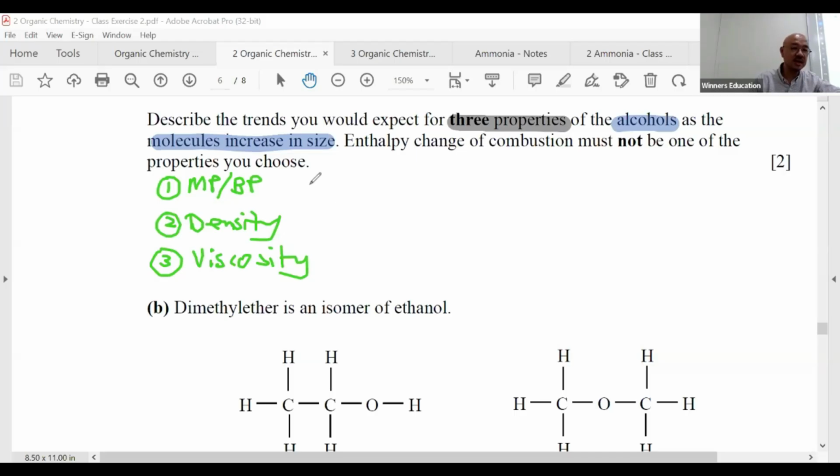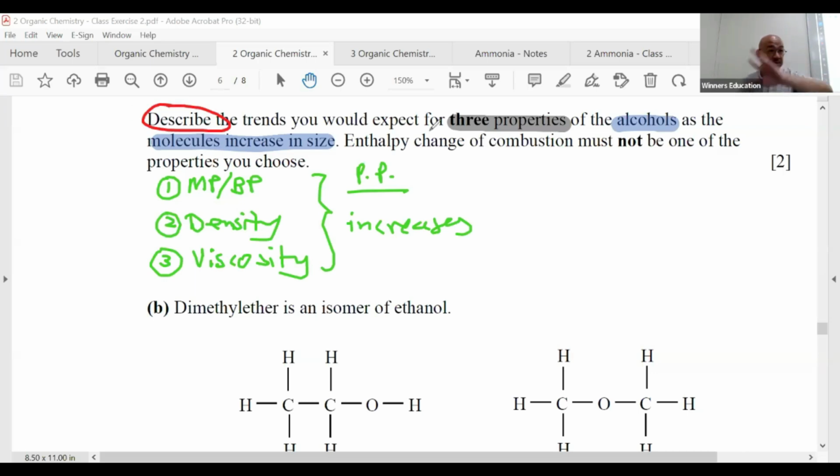As the chain gets longer, the physical property, PP, what happened? They all increase due to IMF. Remember this one? And we don't care about IMF because they never asked me to explain. They asked me to describe. If you describe and explain, then you must write the reason. No reasoning required for a 2 marks question like this. Read your question.